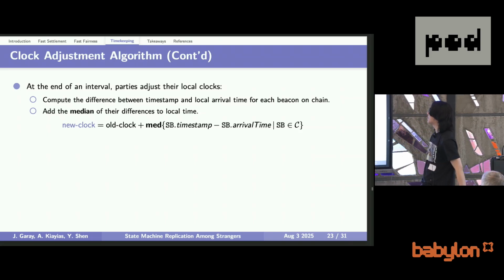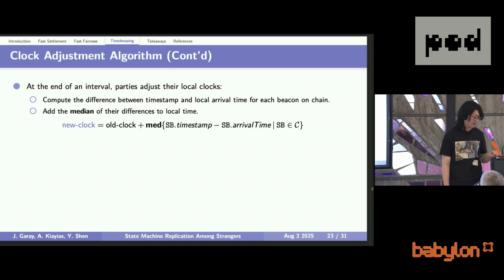Consider you only have a single chain, and you have some synchronization beacons. It's kind of like the inputs with timestamps. Now we call them beacons. The beacons are recorded on the blockchain. For each beacon, you compare the difference between the timestamp recorded and its local arrival time. You add the median to your local clock, and you get your new local clock. If every honest party does this computation locally, it will give honest parties very tight clock skews.